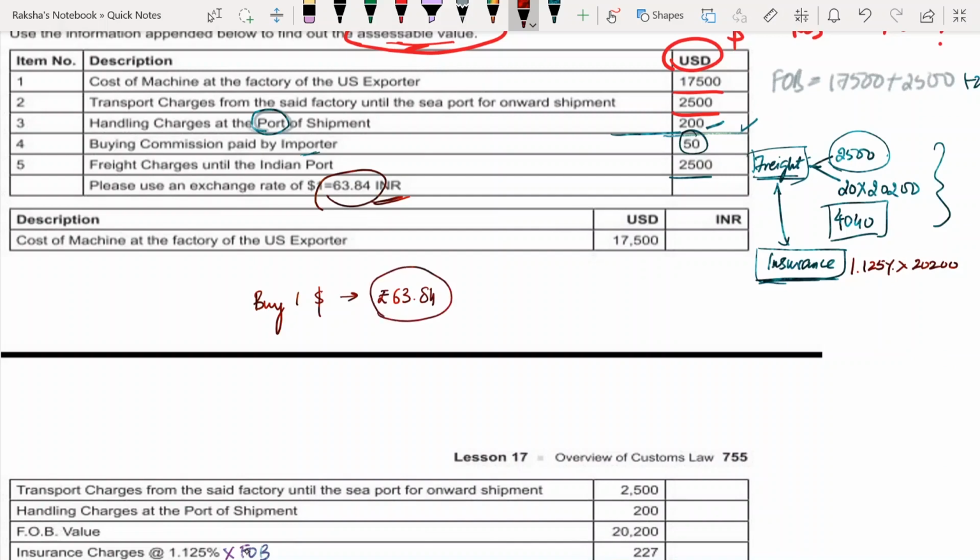So this is your rupee per dollar, 63.84, which means dollar is your base currency and rupee is your price currency. Need not worry too much. For those of you who understand what this is, well and good.